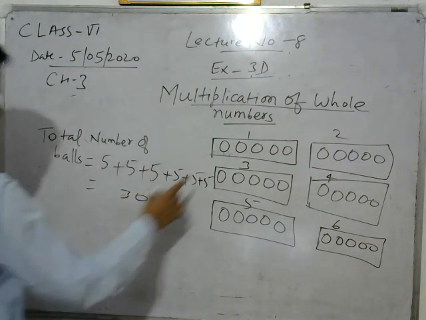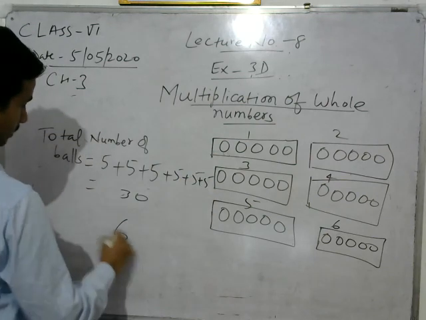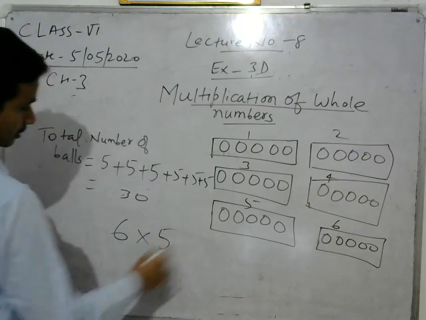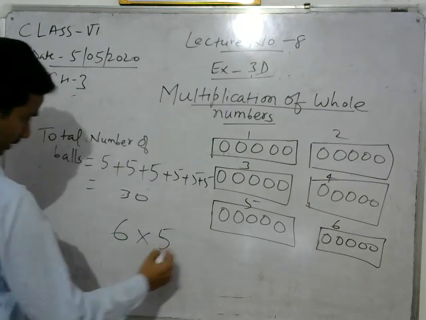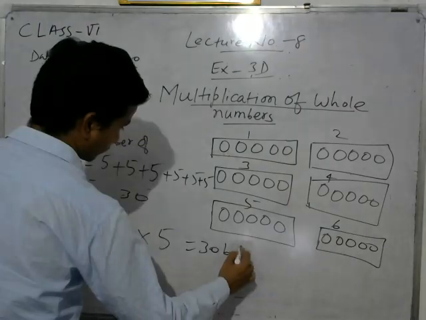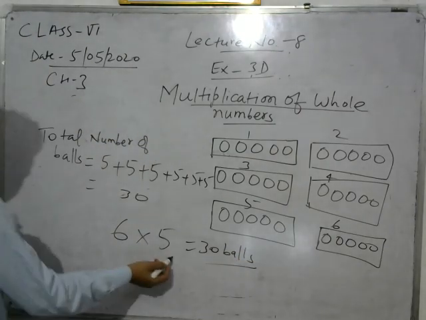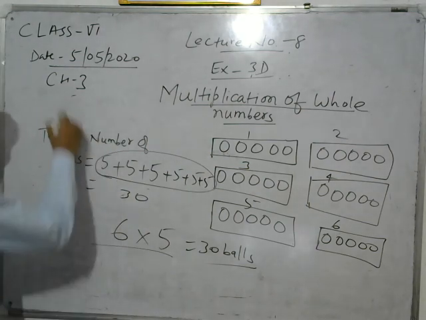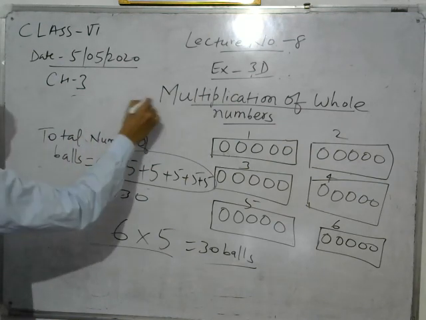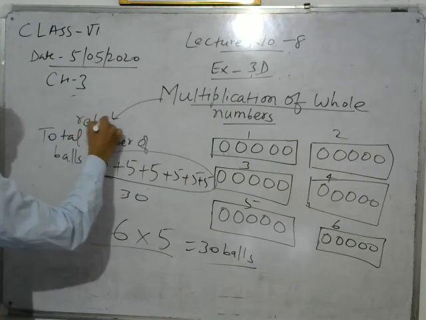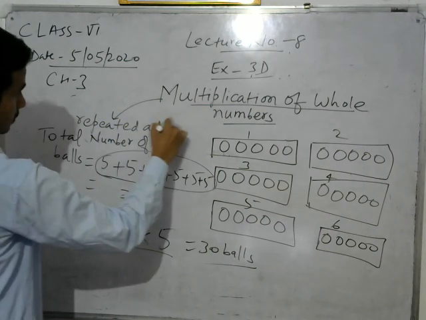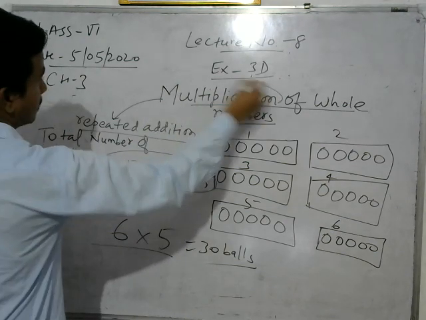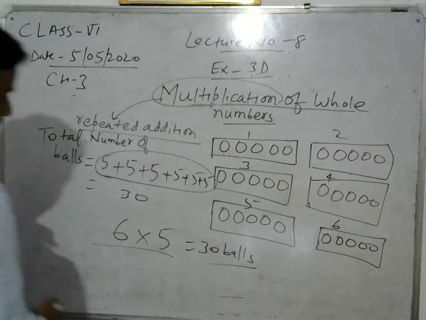So the other way is there are total 6 packets, and in each packet, how many balls are there? 5 balls are there. So multiply it. What do you get? 5 sixes are 30 balls. So what is multiplication? Multiplication is a kind of repeated addition. Okay, multiplication of a whole number. This multiplication is a kind of repeated addition.